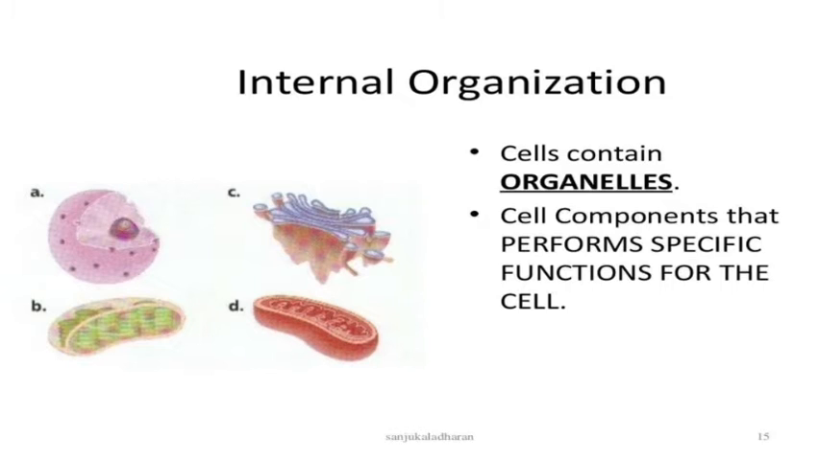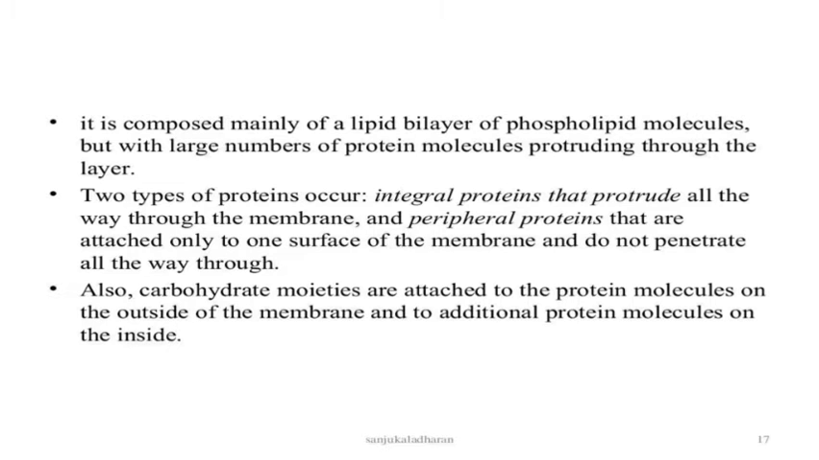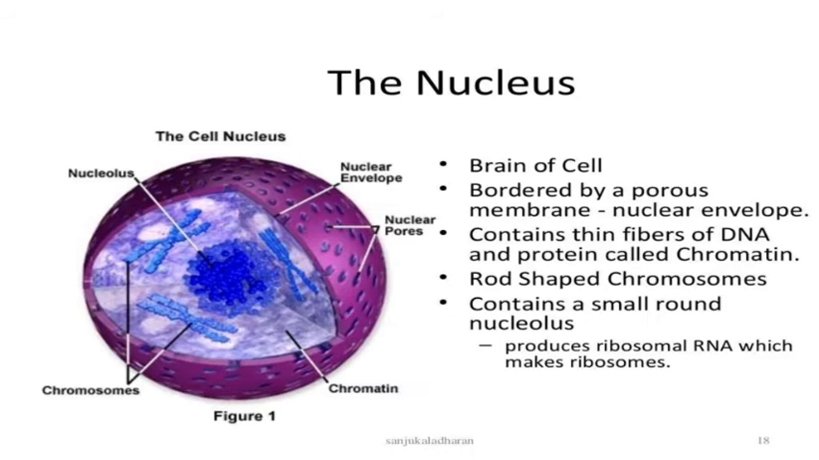This is the internal organization. Usually cells contain organelles like the Golgi complex, mitochondria, chloroplast and nucleus. These perform specific functions. This is the cell membrane. The cell membrane is made of lipids, proteins and carbohydrates. This is usually the bilipid layer, composed of protein molecules. Some of them are integral with the lipids and some are peripheral, and carbohydrates are attached to the proteins or lipids.